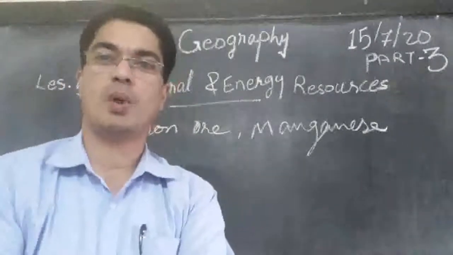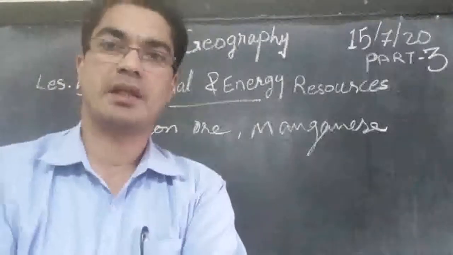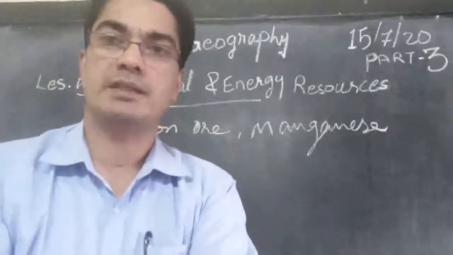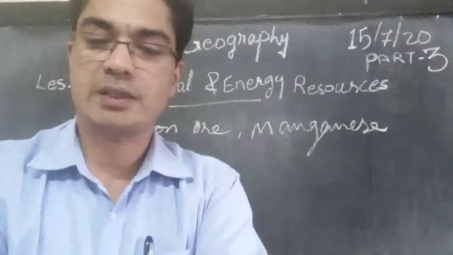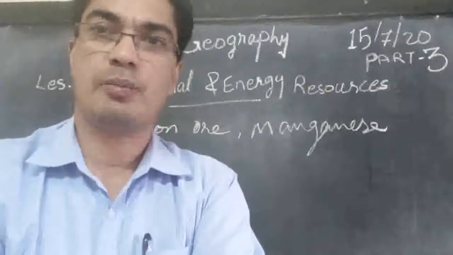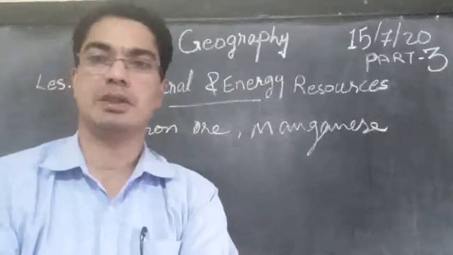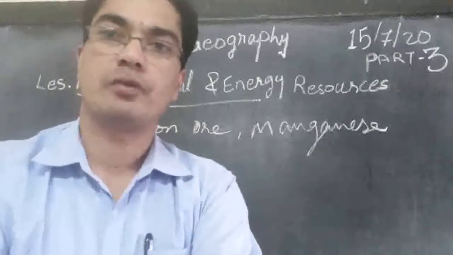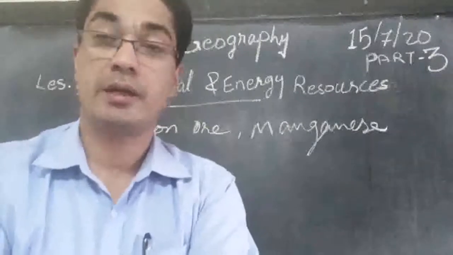So if you want to make 1 ton of steel, you need to mix 10 kg of manganese. Then it is also used in manufacturing bleaching powder, insecticides and paint. So another usefulness of manganese is to make pesticides, bleaching powder and paint.